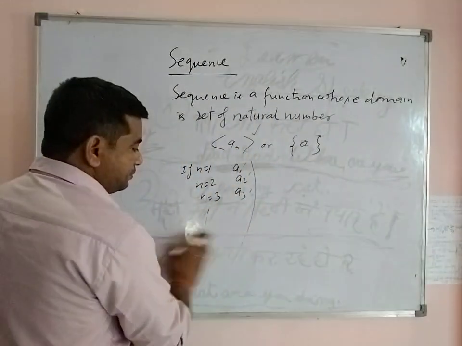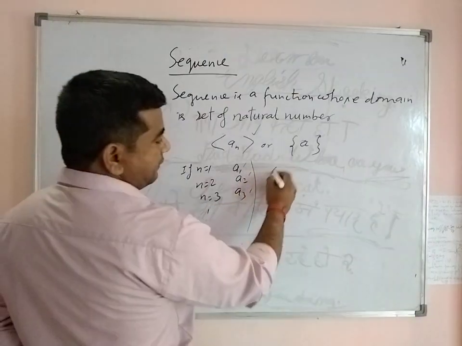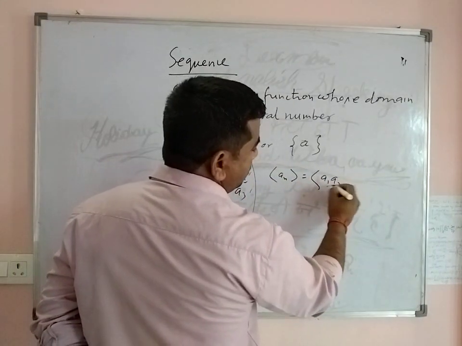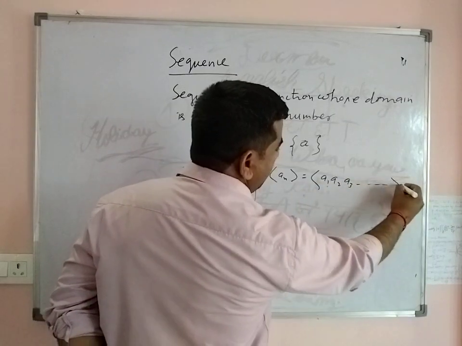So this sequence a_n becomes a1, a2, a3, and so on.